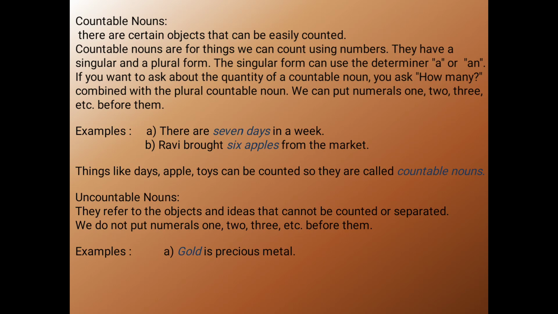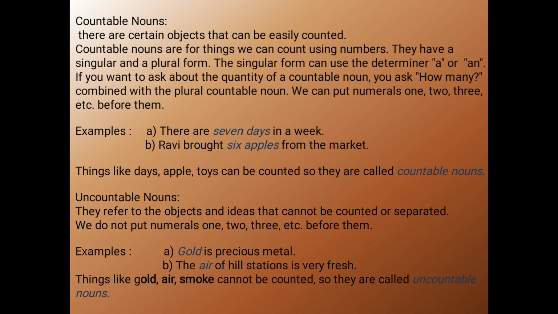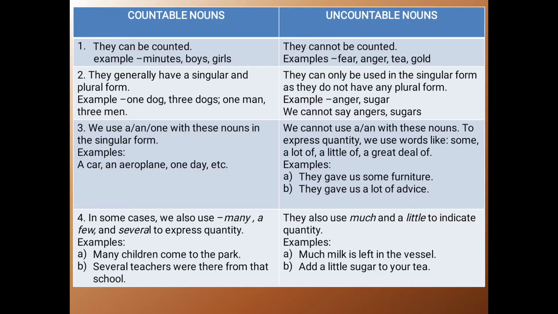We cannot say 1 gold, 2 gold, 3 gold. Gold is an uncountable noun. And the air of hill stations is very fresh. Air is an uncountable noun. We cannot say 1 air, 2 air. Things like gold, air, smoke cannot be counted, so they are called uncountable nouns.